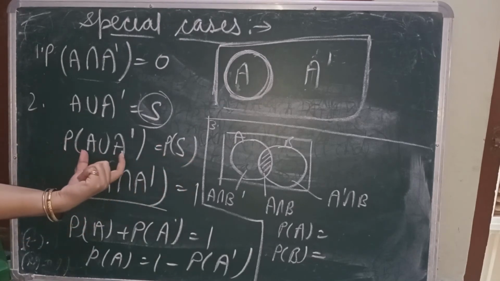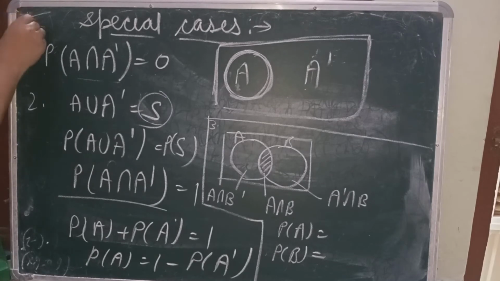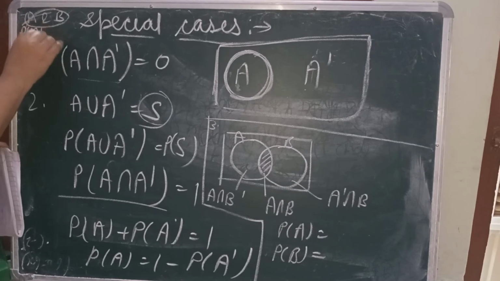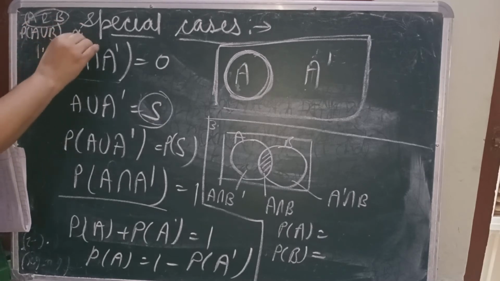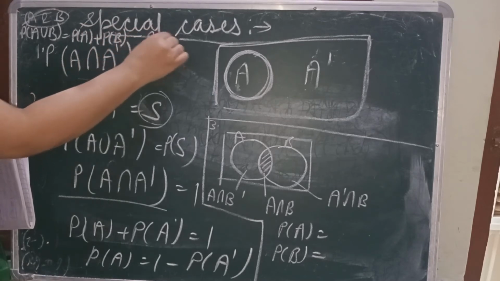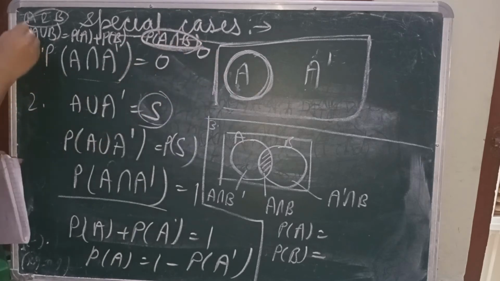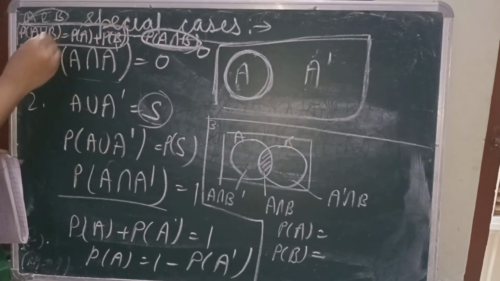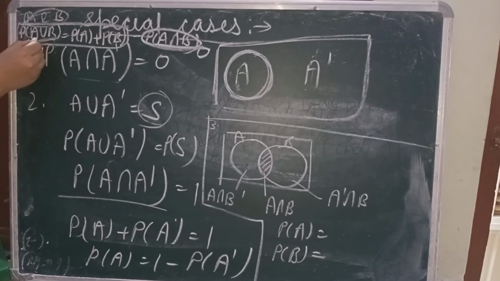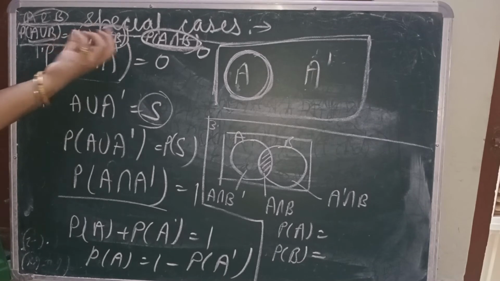Since these are mutually exclusive events, when A and B are mutually exclusive, we can write that the probability of A union B is equal to the probability of A plus the probability of B, because nothing is common in both. The intersection part will always be 0. So the probability of the union of two mutually exclusive events is always equal to the sum of the probabilities of these two events separately.